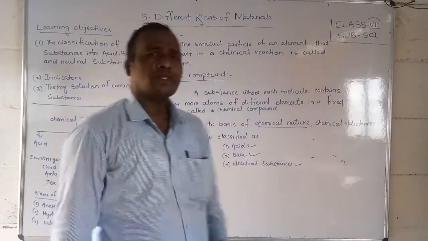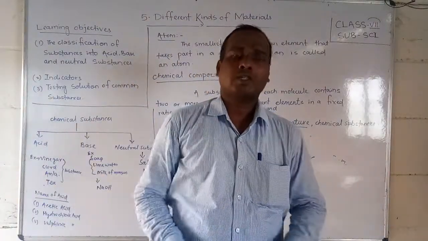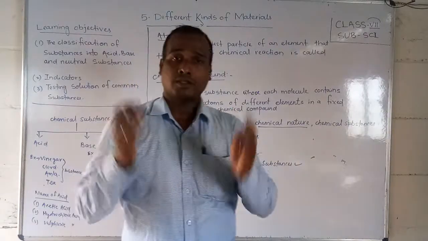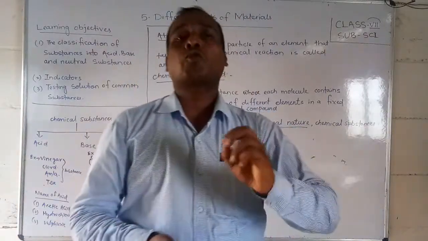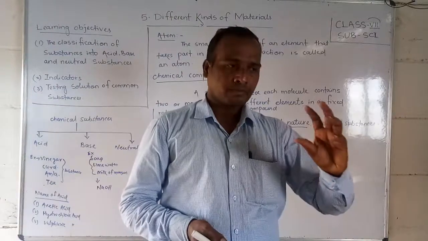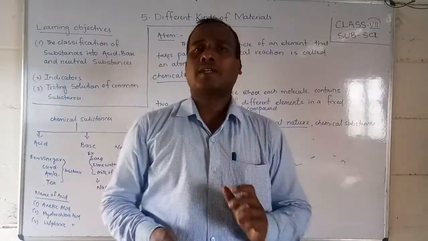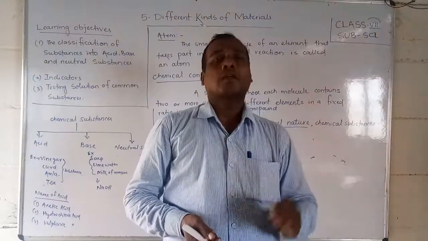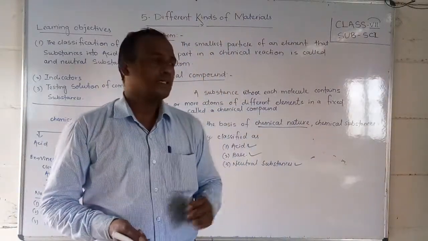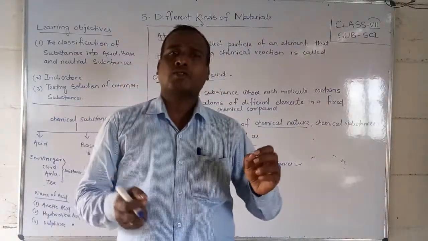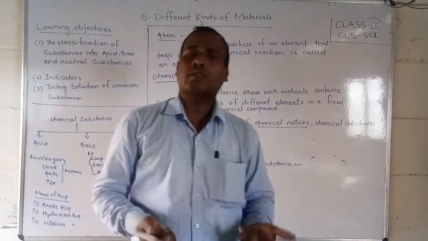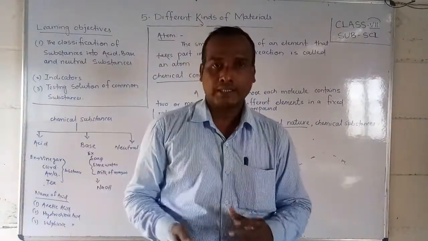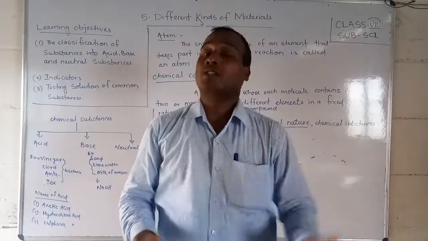So first of all we have to understand this today, and tomorrow onwards we will discuss further. So what do we mean by acid? An acid has a sour type of taste. Friends, in your daily life you have seen lemon, curd, and citric acid. Hydrochloric acid, citric acid, sulfuric acid are also examples. So we get acids from different substances.